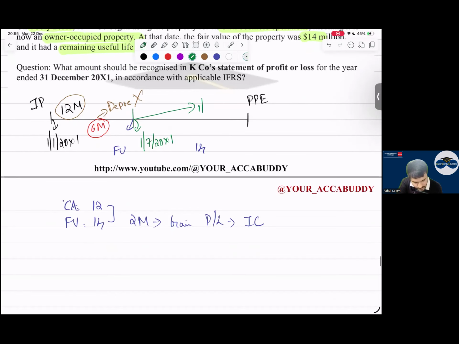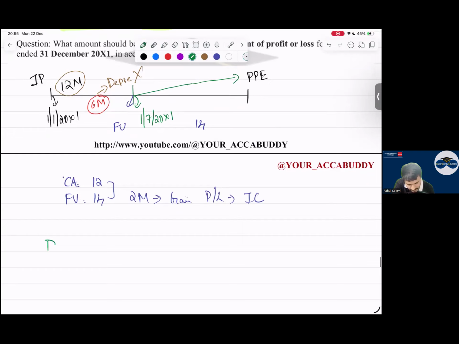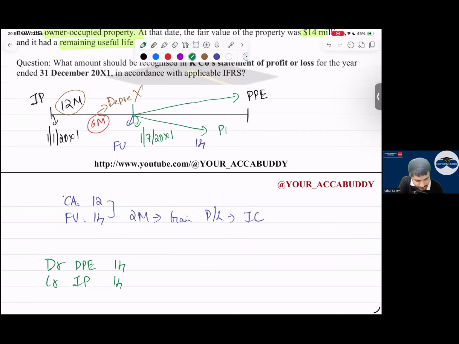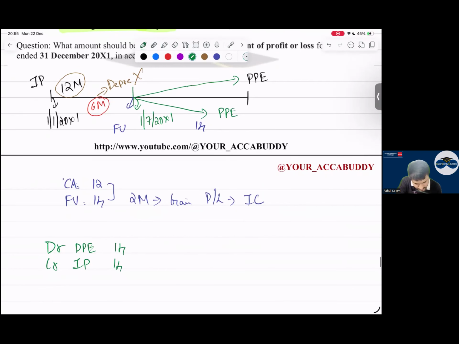Now tell me, on this date, 1st July, what will happen? It becomes PP. Yes, sir. So when it becomes PP, what is the entry? Debit PP, credit IP, 14 million. Now can I say what should I do for this PP from this date? Can I say I have to depreciate or not? Yes, sir, we have to depreciate. For how many months, everyone? 6 months. Now please calculate the depreciation for me.